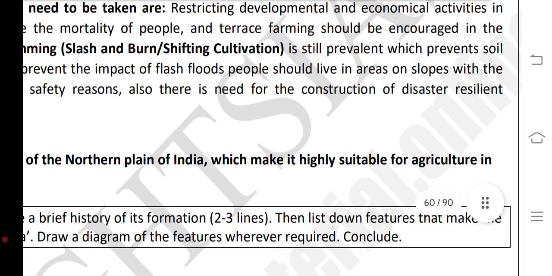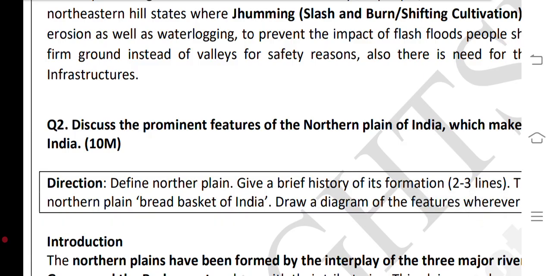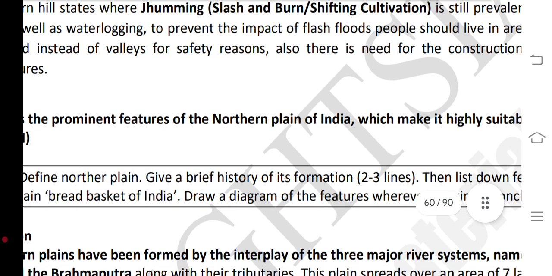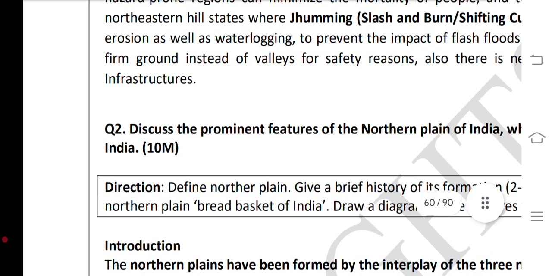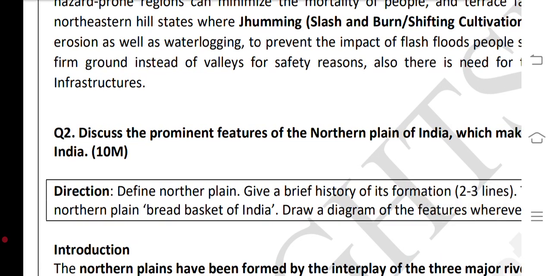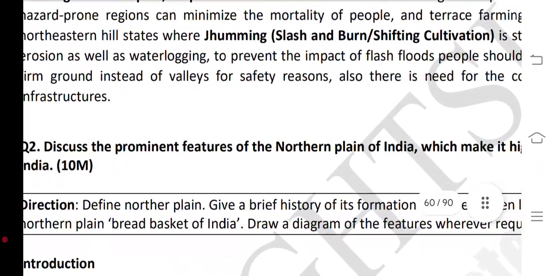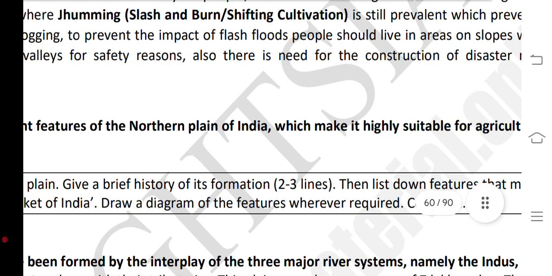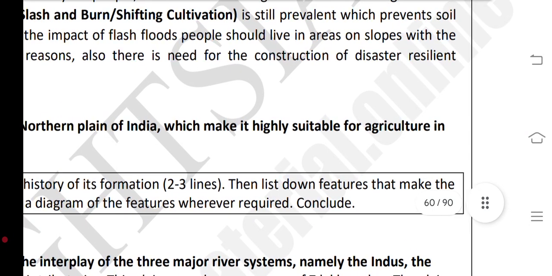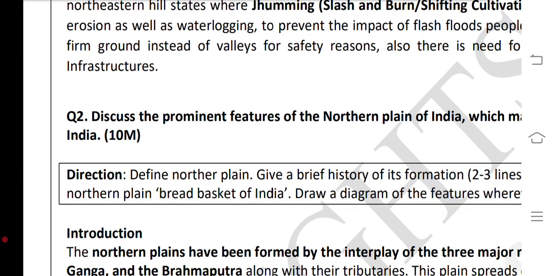Terrace farming should be encouraged in the northeastern hill states, where jhum, slash and burn shifting cultivation is still prevalent, which prevents soil erosion as well as waterlogging. To prevent the impacts of flash floods, people should live in areas on the slopes with firm grounds for safety reasons, and there is also need for infrastructure.